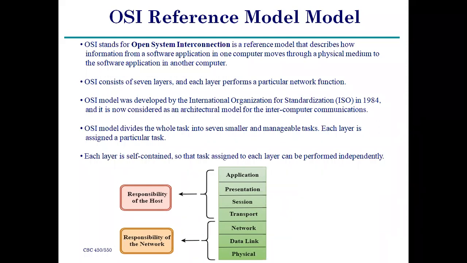Coming to the OSI reference model, all these 4 layers are handled by the host. The remaining 3 are the responsibility of the network. So network means network, data link, physical. These 3 are the network. Here, host and network. Listen carefully. The IP address can be divided into 2 parts. One is the network ID, the other one is the host ID, right? So between a host and a network, there is a relation.